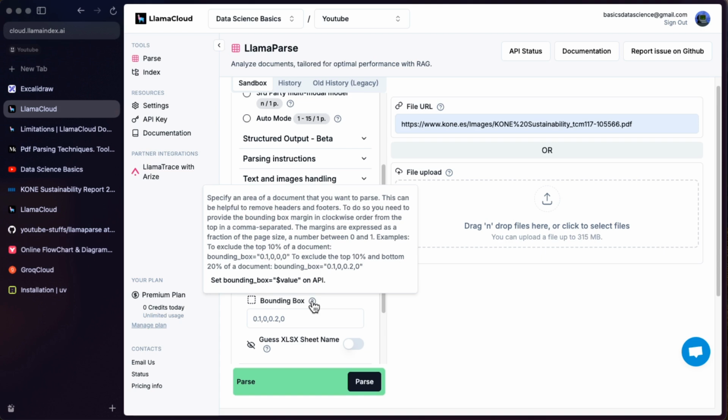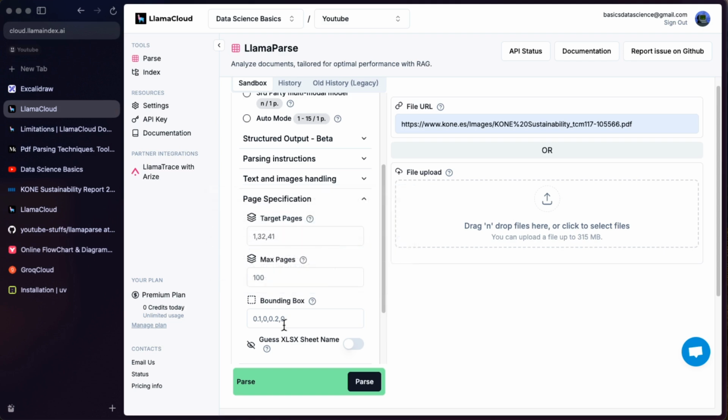This can be helpful to remove the headers and footers. For example, if you have many things in the header, and that is repeated across, as an example, 800 pages, all the headers and footers will be taken. You don't want that, because that is not the information that you want to provide to the LLM every single time, right? So you can skip those things here using this functionality. The margins are expressed as a fraction of the page, a number between 0 and 1. As you can see here, this is the example.